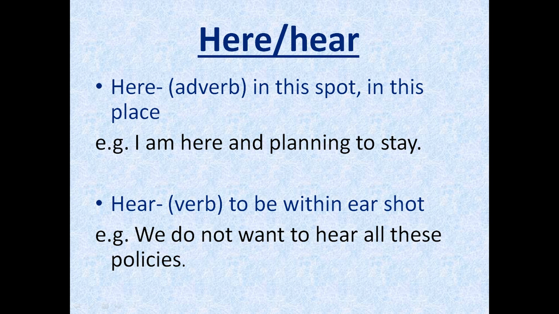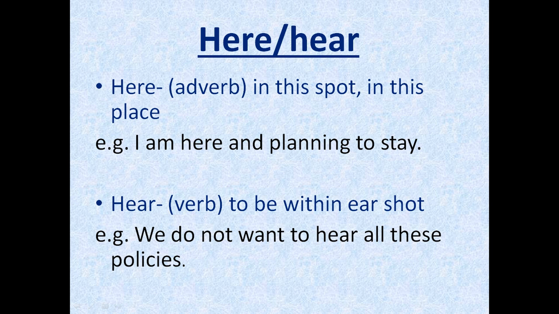Next up we have here and hear. So here means in this spot or in this place. If you want to tell a person that something is kept over here, you use the word here. So it is usually used to point out a spot or a place. For example, I am here and planning to stay.